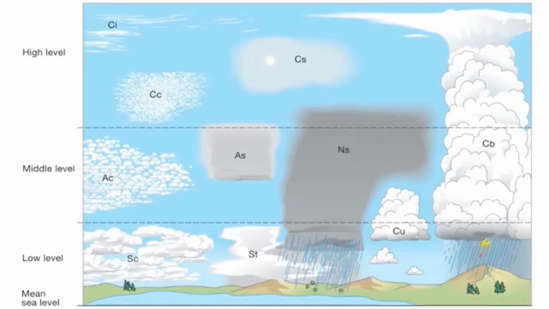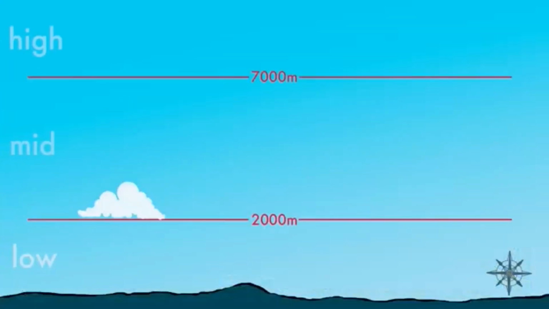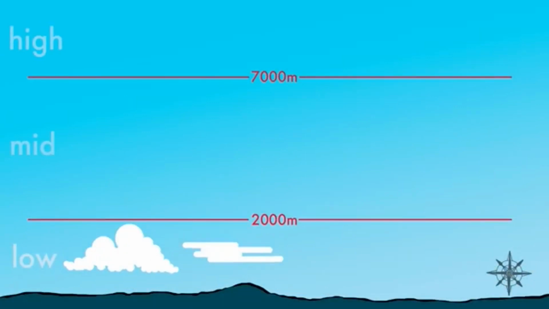Based on altitude, cloud is mainly divided into three types. They are high level cloud, mid level cloud and low level cloud. High level clouds. High level clouds occur above about 20,000 feet and are given the prefix cirro. Due to cold atmospheric temperature at this level, the clouds are primarily composed of ice crystals and often appear thin, white and wispy. There are three types of high level clouds. They are cirrus, cirrocumulus and cirrostratus.